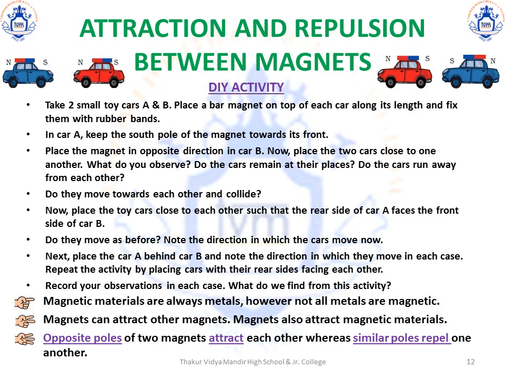The final property of magnets that we'll cover here is attraction and repulsion between magnets. Time for some DIY. Take out two small cars and label them as A and B. Place a bar magnet on top of each car and fix them with rubber bands or a sellotape. In car A, keep the south pole of the magnet towards the front of the car and in car B, keep the north pole of the magnet in front of the car.